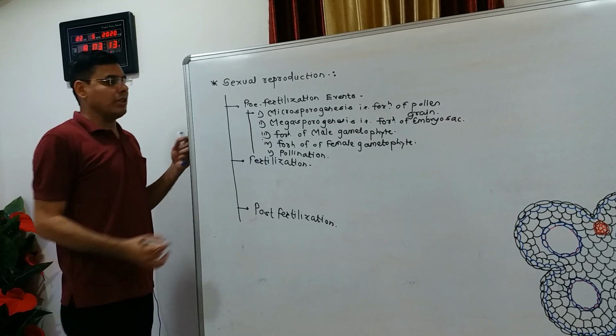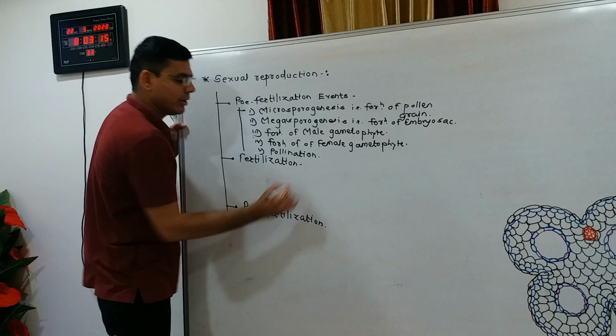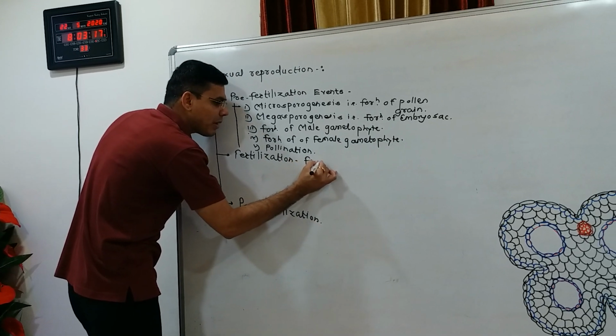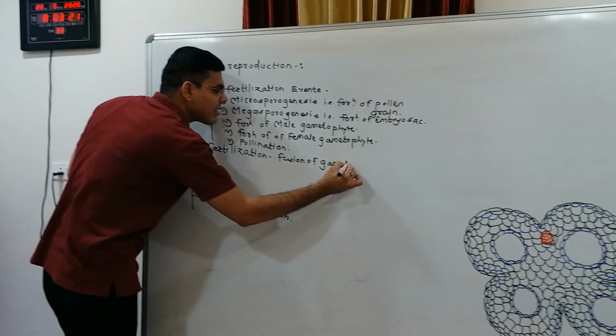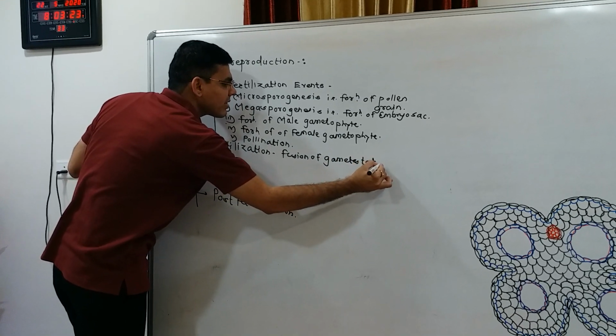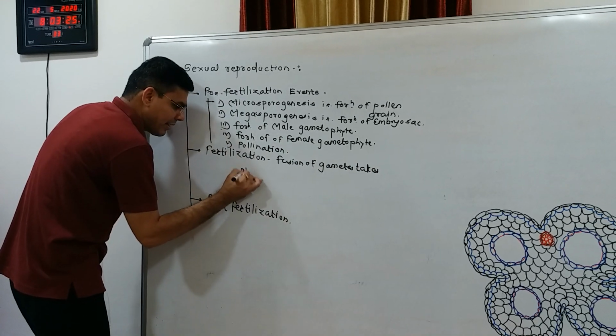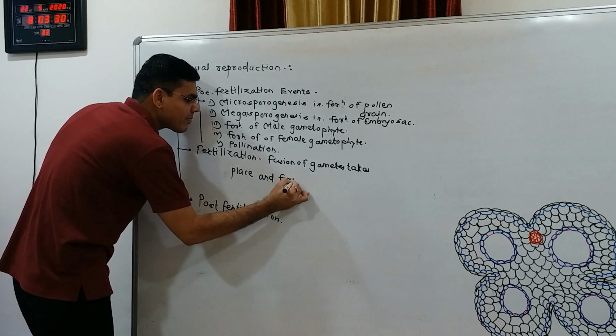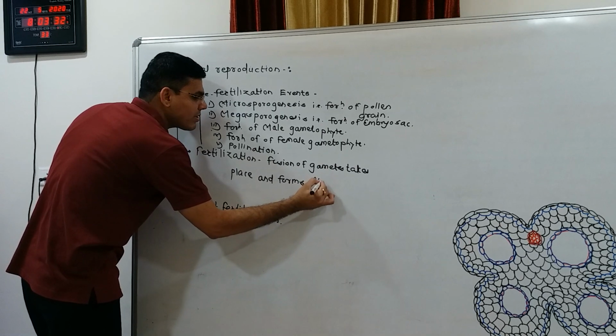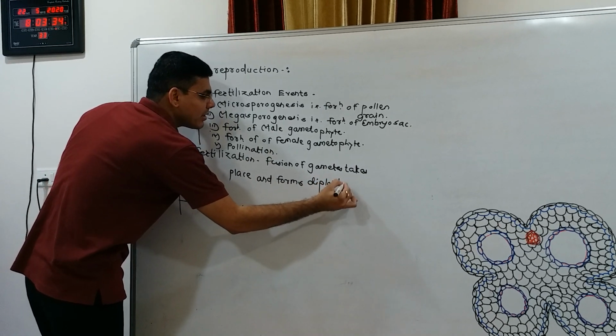Next is fertilization. During fertilization, after the formation of gametes, the fusion of gametes takes place and forms a diploid zygote.